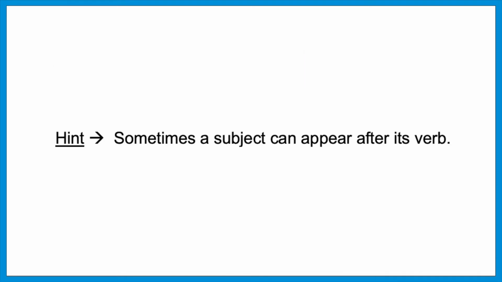So, sometimes a subject can appear after its verb. That one could be a little trickier to spot. Notice how it helps to read the sentence backwards. Find the subject and then read it into the verb. That way you'll hear it more naturally. Let's try that on the next few questions. I won't help. Take a few minutes, give it a shot.